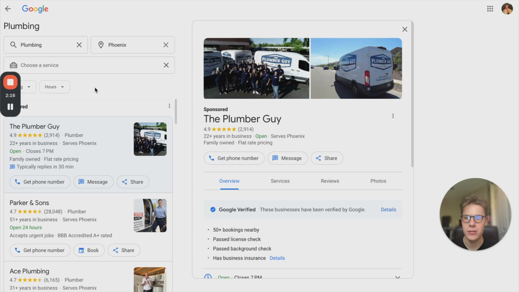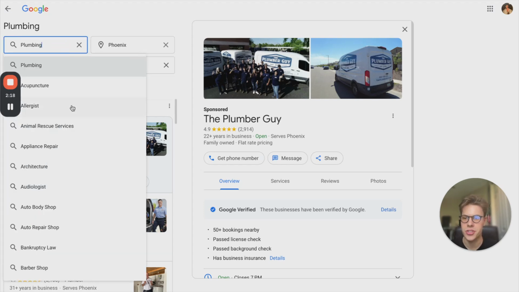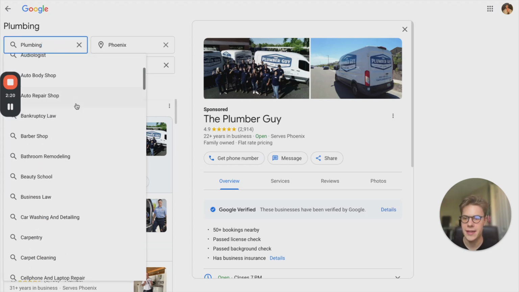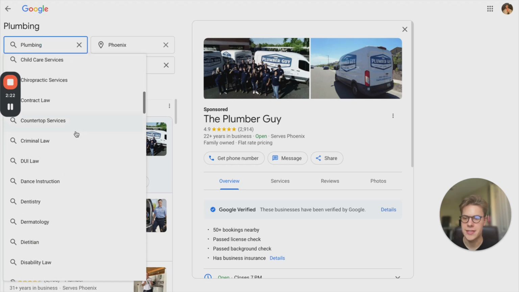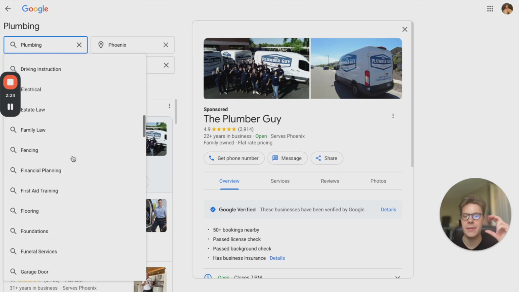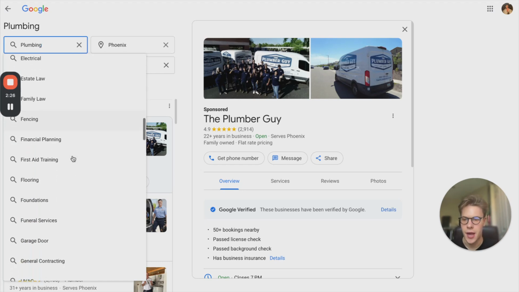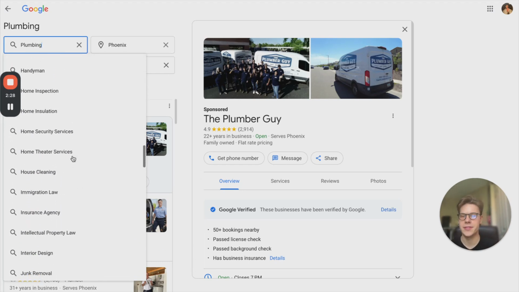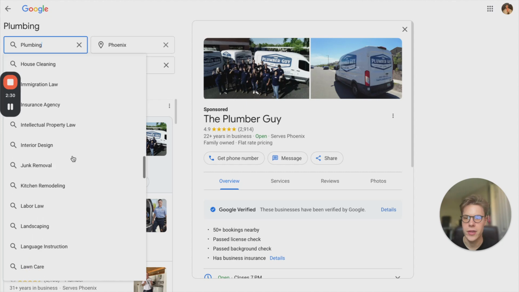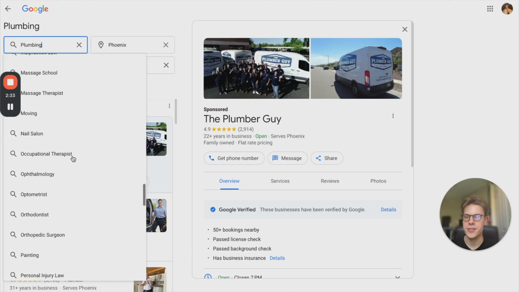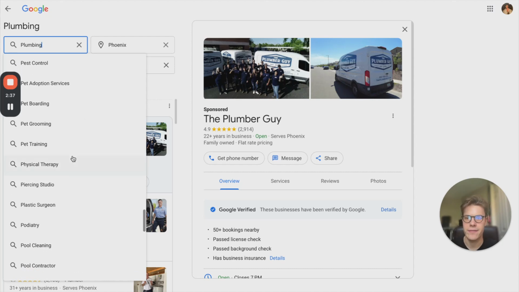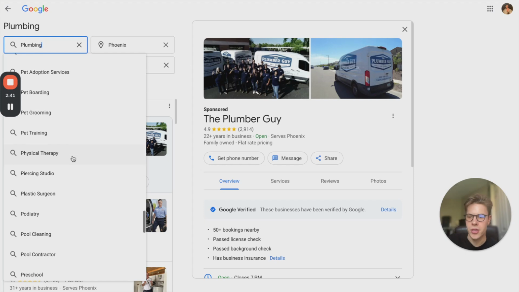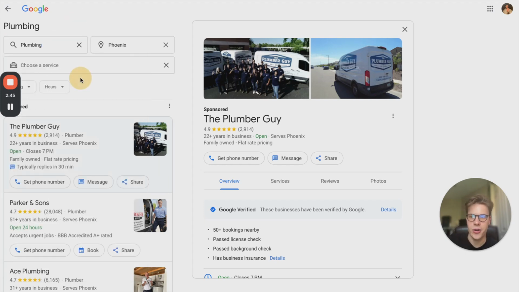Now, it is not available to every single type of industry. As you can see here on the left side, it's limited to certain types of jobs and industries. I'm scrolling through a lot of them right now. Not every business in the world is going to be relevant, but primarily every main local service or lead gen company you can think of is going to have a place on local service ads, right? So if you're a local service or lead gen company, good chances are that you can run local service ads, and it's not that hard to find out.